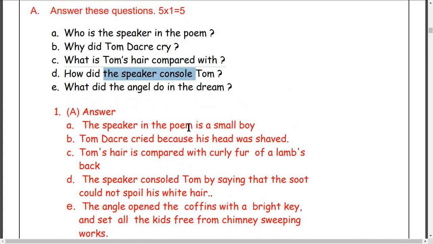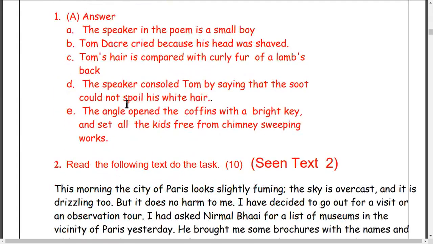Question number last one here. I had 5 questions. Question number E. Question number A. What did the angel do in the dream? What did the angel do? This is in the past tense here. Yeah, the angel. What did he do? The angel means messenger of God. I have already told you. Open the coffins, opened. Open the coffins with a bright key,